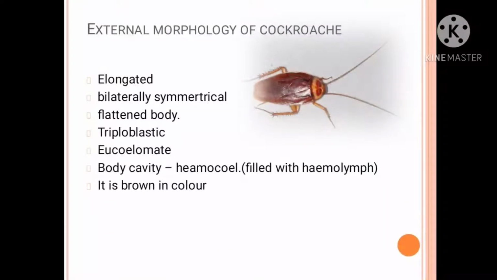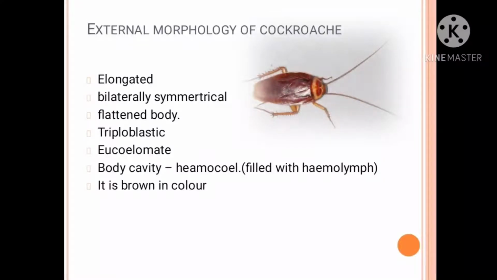Remember this, the cockroach has blood but no RBCs, so the blood of the cockroach is known as the hemolymph. And unlike a human being, the cockroach body has no blood vessels. Instead of blood vessels there is a body cavity, which is called the hemocoel.